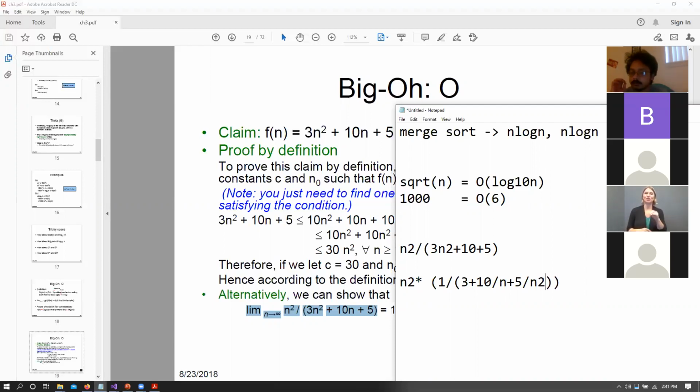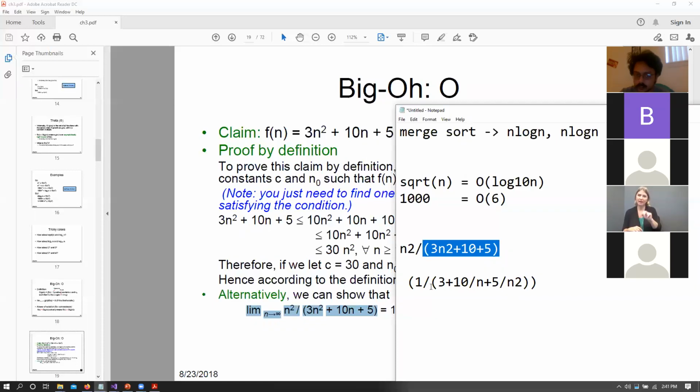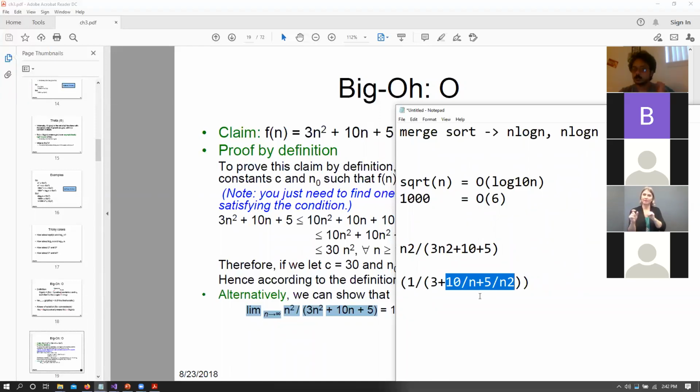And if we now make n tend to infinity, what does this mean? This n squared gets chopped off, right? Because we are dividing the numerator by n squared and dividing the denominator by n squared, my bad. So essentially we have 1 divided by 3 plus 10 by n plus 5 by n squared. Now this entire part here, when n tends to infinity, tends to 0.